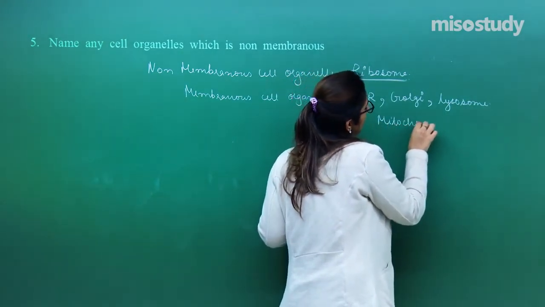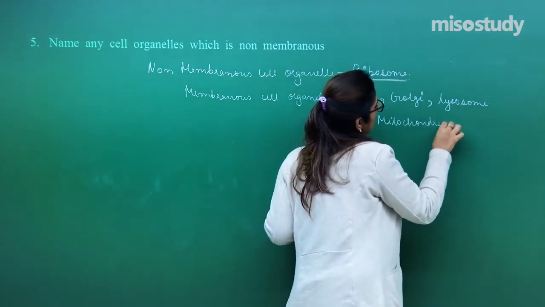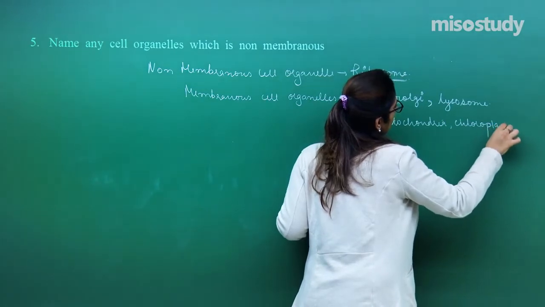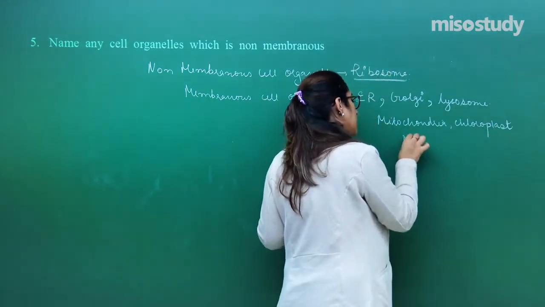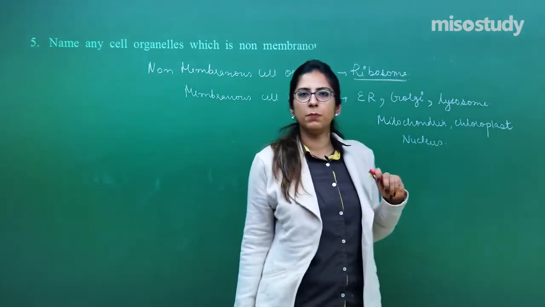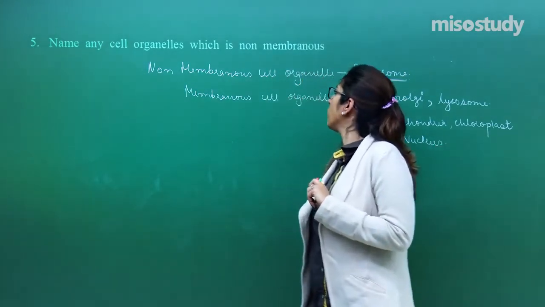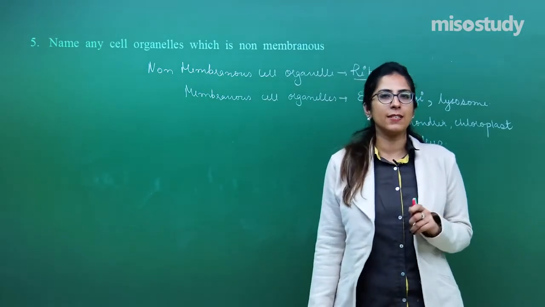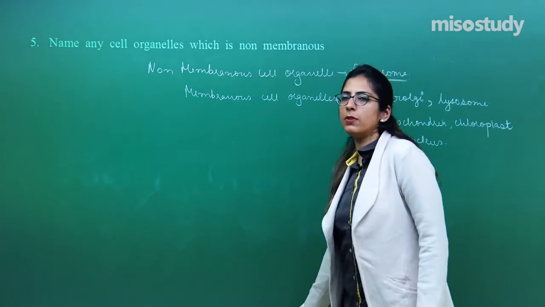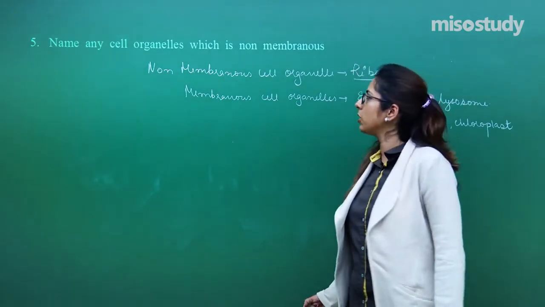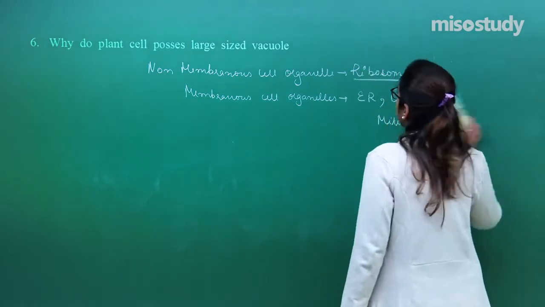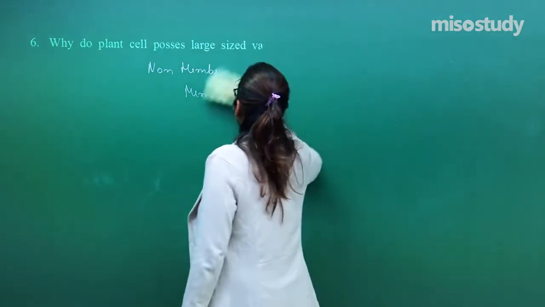In the case of the plant cell, we have chloroplast, and the nucleus. All of these structures are bound by a membrane, whereas ribosomes do not have any membrane present. So this was question number 5. Let's move on to the next question, question number 6. This is again of 2 marks.